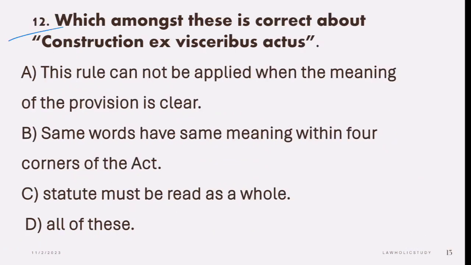Next question is, which among these is correct about construction ex fisheri bus acts. So what is the correct out of these? First says this rule can be applied when the meaning of the provision is clear, cannot be applied. B says same words have same meaning within four corners of the act. And C says statute must be read as a whole. So all of these are correct.